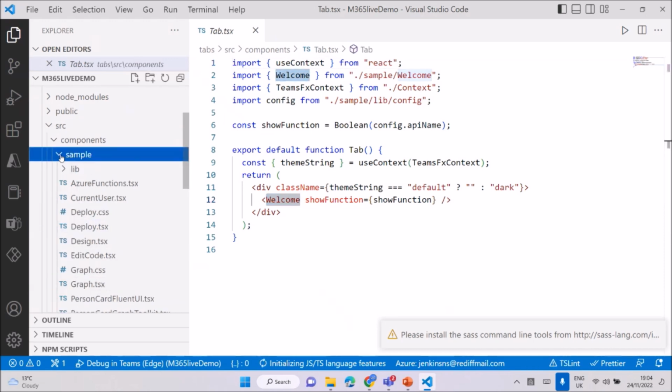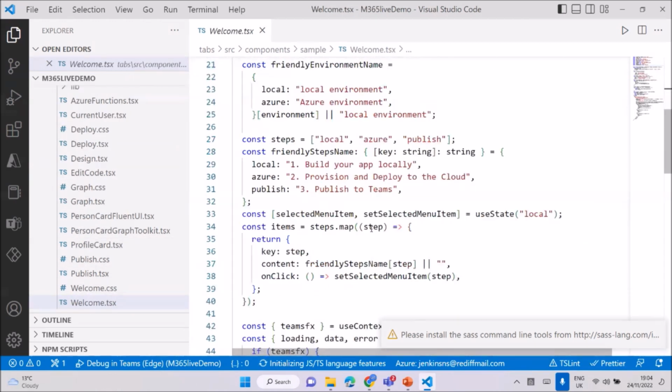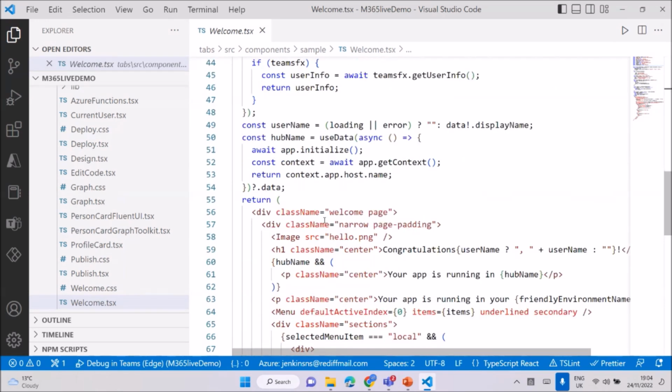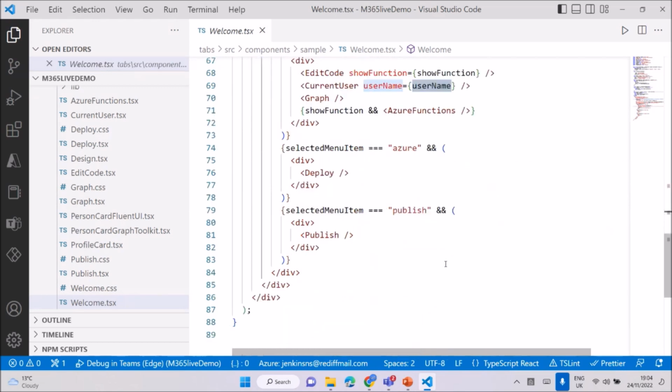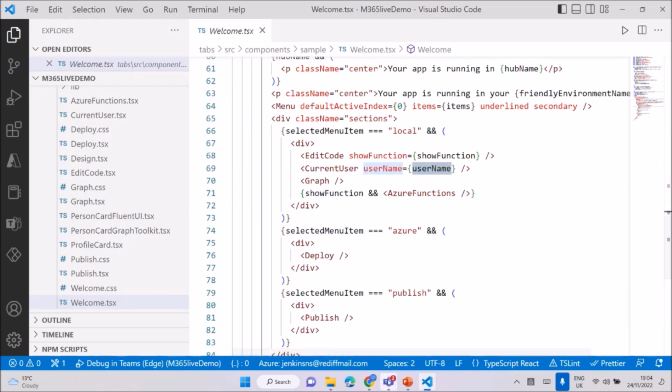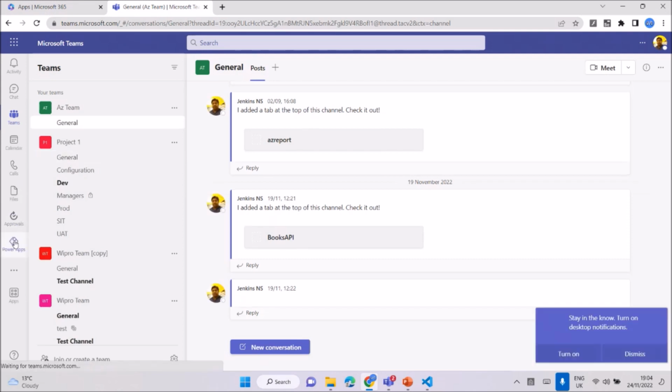You can go there and see the component. Welcome, you can see here, is purely written in React. You can say congratulations, username. At runtime it takes the user who is logged in and loads. That's the same content available on the screen right now. You can see it here in Office, and the same one you can see here from Teams.